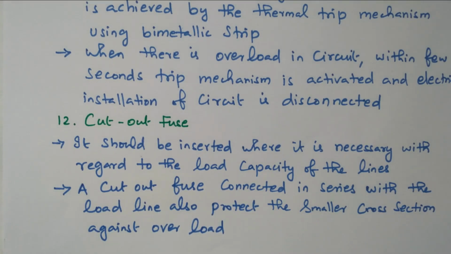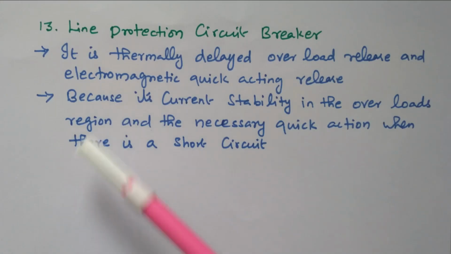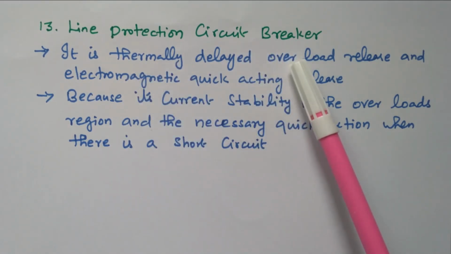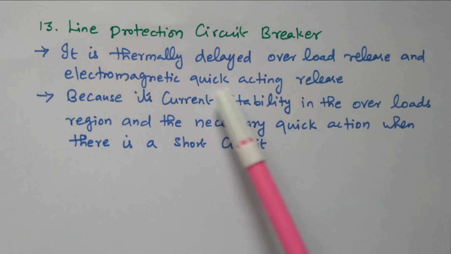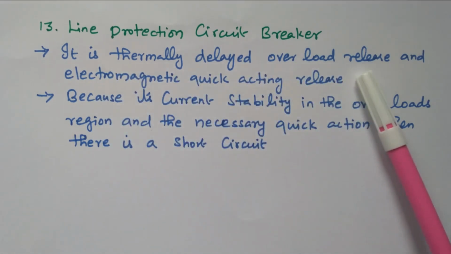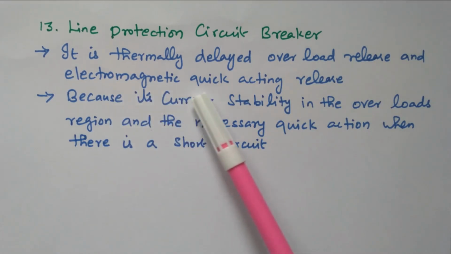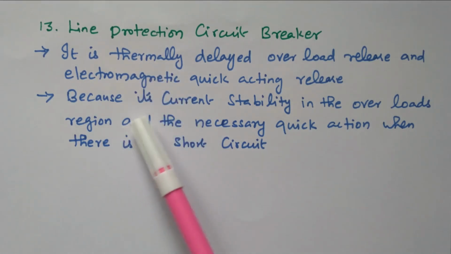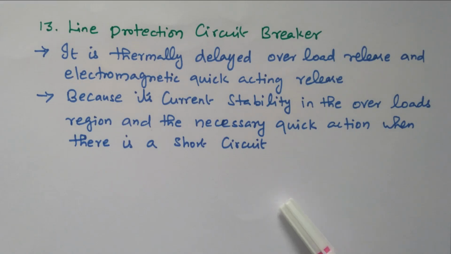Now we will see the circuit breaker. One more circuit breaker is available: the line protection circuit breaker. So the entire line is protected by the circuit breaker. The previous one is based on the equipment. It has a thermally delayed overload release and an electromagnetic quick acting release, because it gives current stability in the overload region and quick action when there is a short circuit. If there is any short circuit, immediately it will react and disconnect the circuit for the entire line. It will protect all the equipment, the entire house.